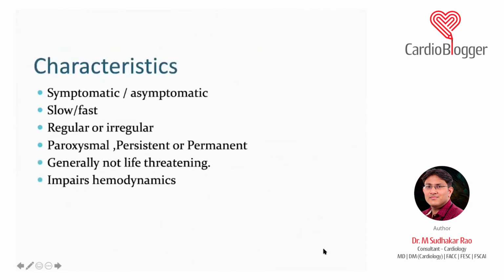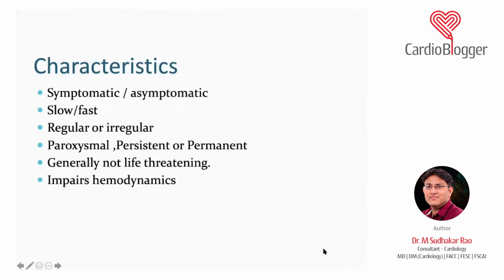Now, when you go to the clinical side, how does this patient behave? They can be symptomatic or asymptomatic. Asymptomatic because you see many of the WPW syndrome, not the pre-excitation. WPW is something where a pre-excitation is manifested, that is when we call it WPW.